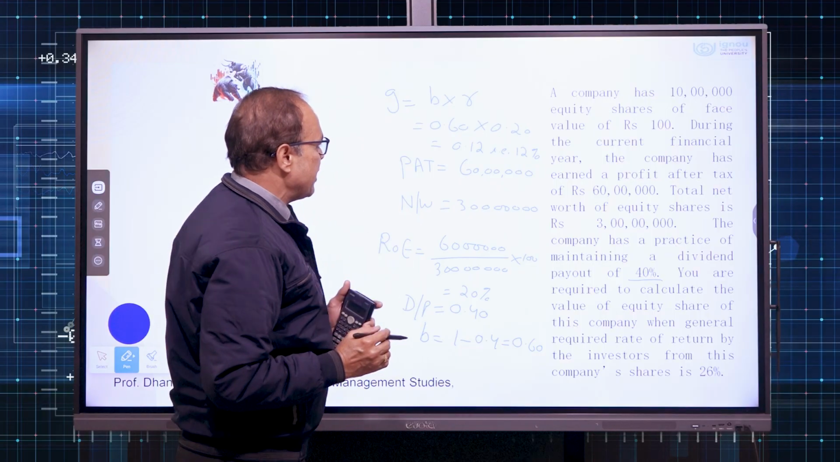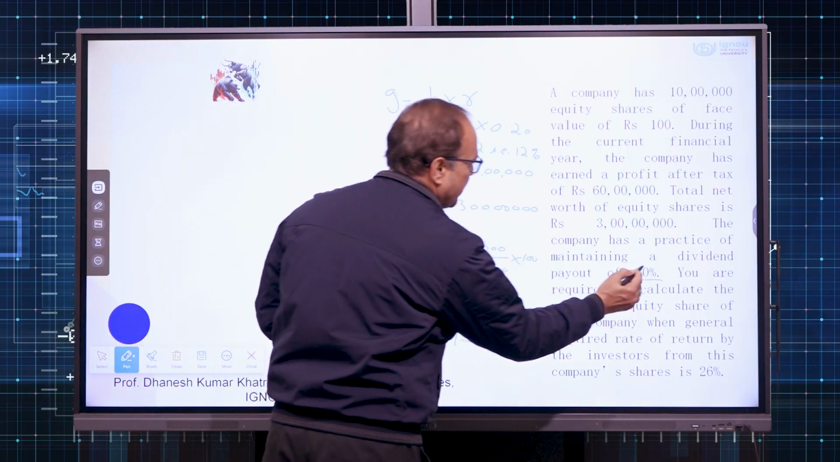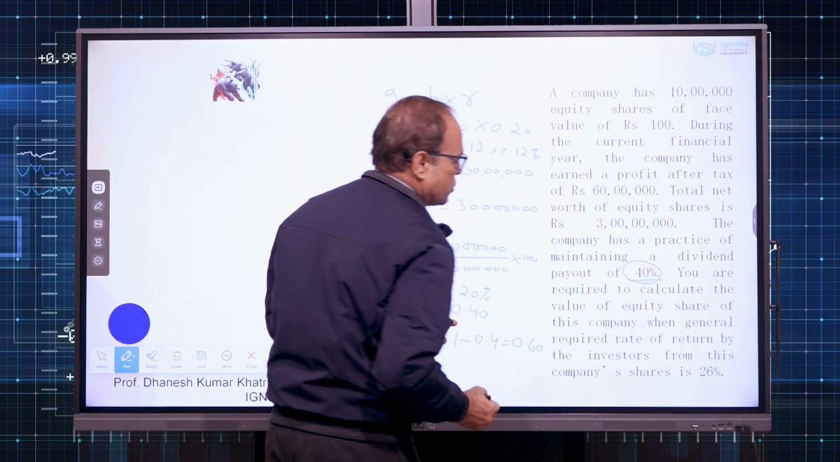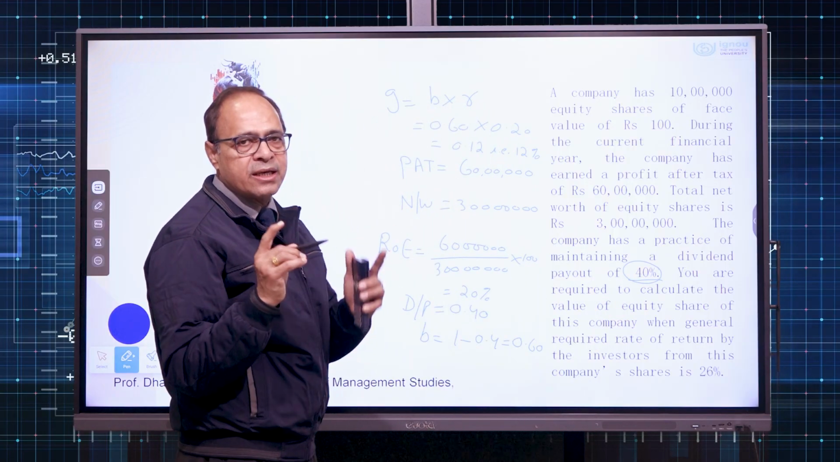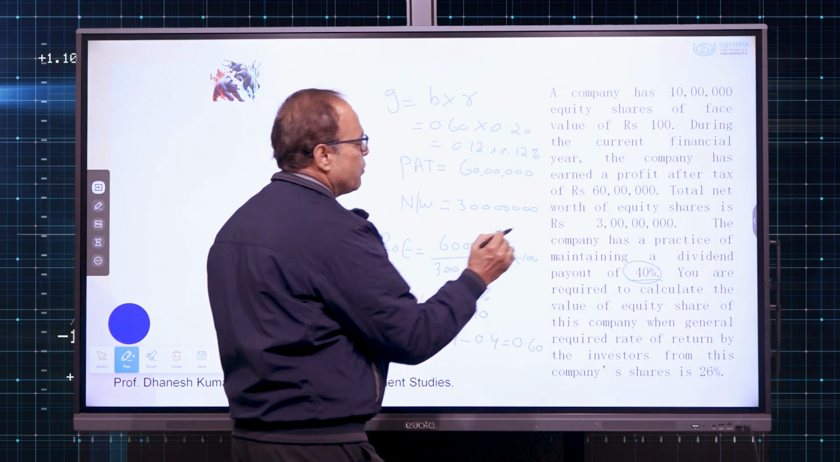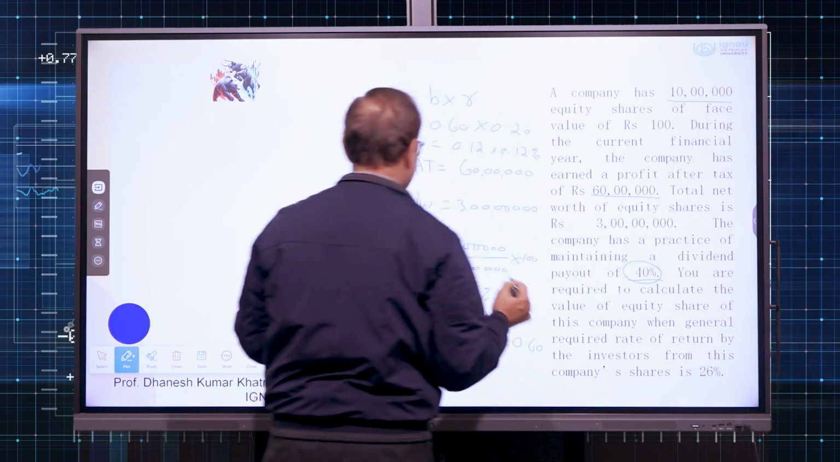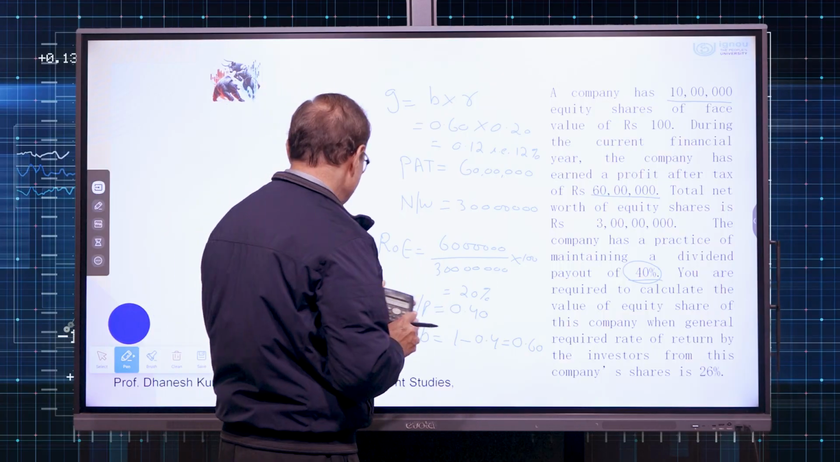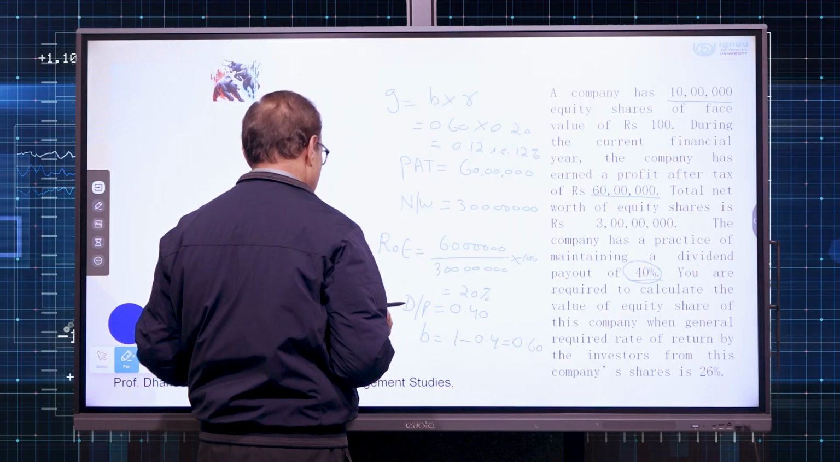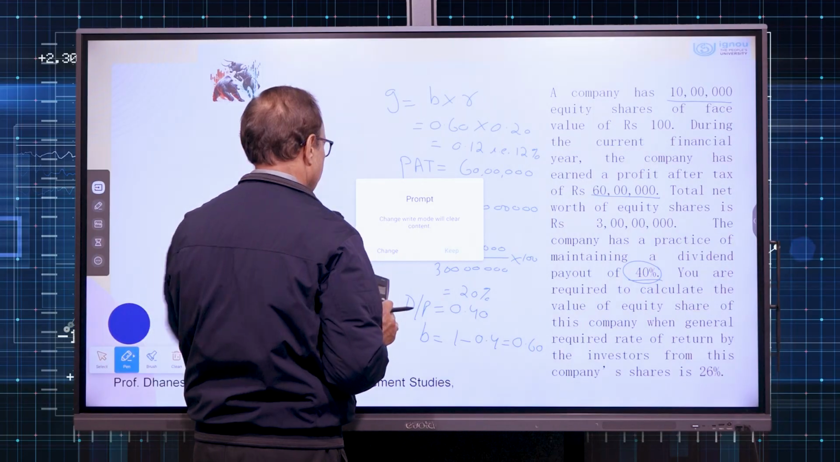So, we have the basic parameters now. How much is the payout? By using that payout, we can get the current dividend, because we are given profit after tax of 60 lakhs and there are 10 lakh shares. So, we need to calculate EPS also. Remember those figures, we will proceed further with the calculation.